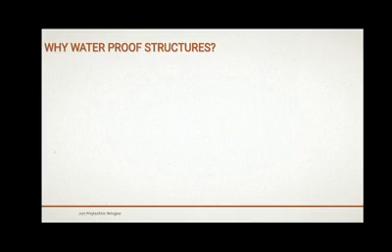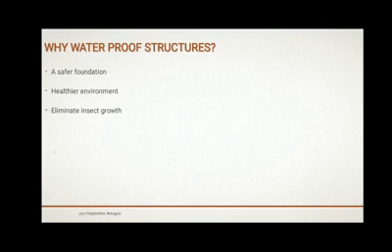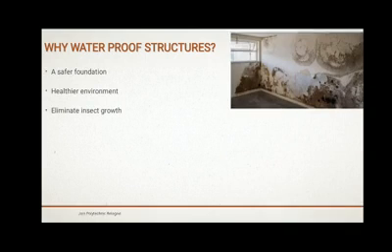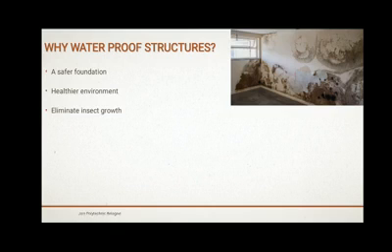So why are we doing waterproofing for structures? First one, for a safer foundation, for a healthier environment, to eliminate insect growth. In this image you can see, due to ill construction, the water has penetrated into the walls, and since there is no waterproofing, it has led to dampness, and so much dampness leads to an unhealthy environment and increase in insect growth.